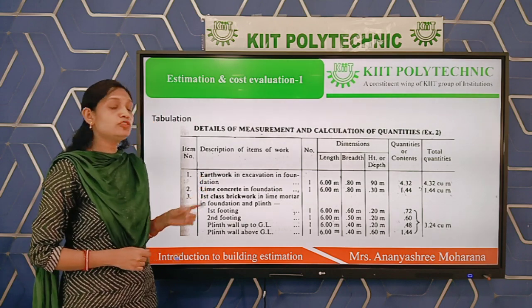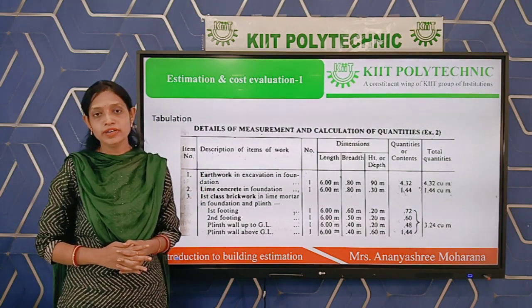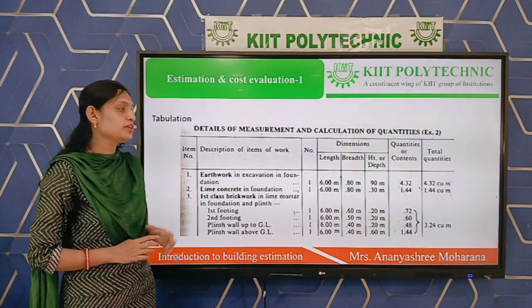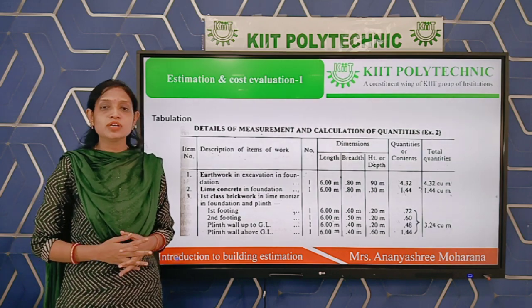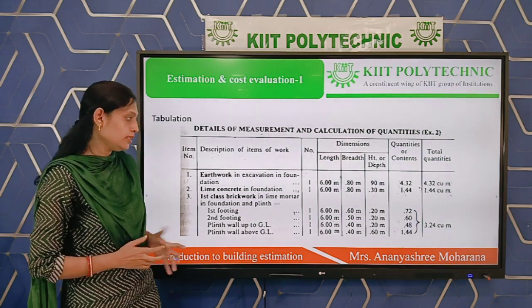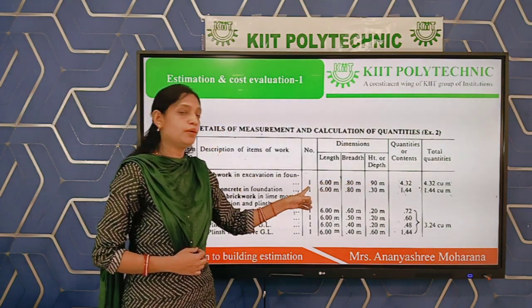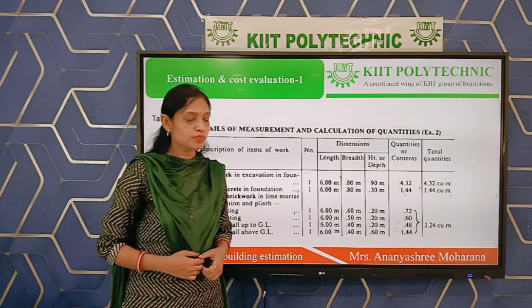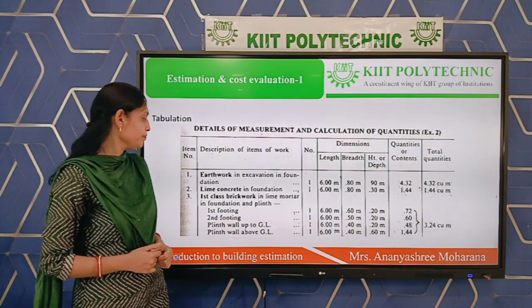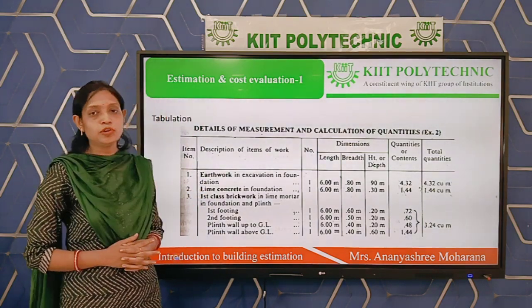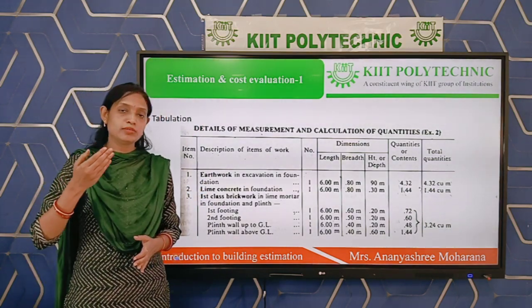Always remember, for earthwork in excavation or filling, the unit of measurement is meter cube, or cubic meter. That is 6 meter, 0.8 meter, 0.9 meter into number, the answer is 4.32. Okay, next come to the lime concrete. Stepwise we have to calculate.